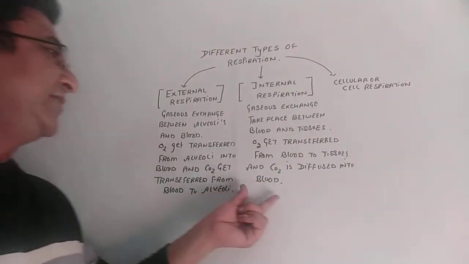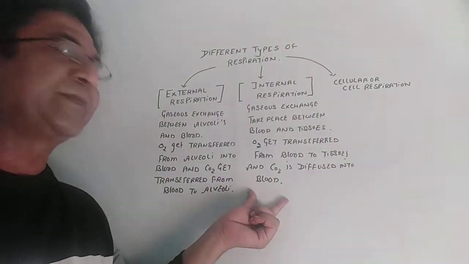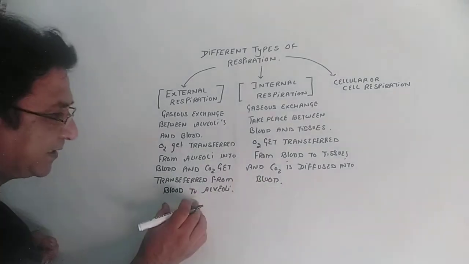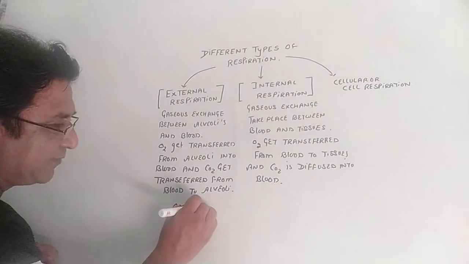So now blood has given the oxygen and taken the carbon dioxide from the tissues. Here the blood has taken oxygen from the alveoli, so it becomes oxyhemoglobin.